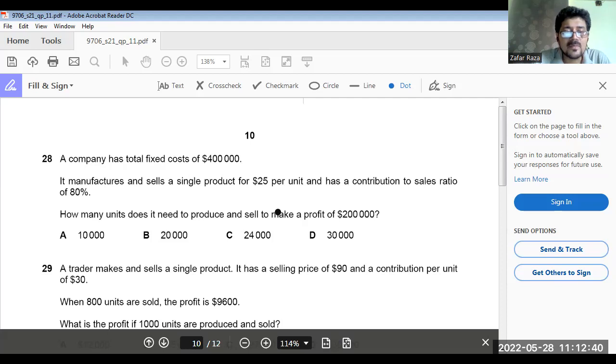Now 25 is the selling price. Out of $25, 80% is contribution. So contribution is $20. 80% contribution means $25 multiplied by 80% means contribution is 20. Now 400,000 is fixed cost plus 200,000 is the profit, divided by $20. The answer is D option. That is 30,000 units it needs to produce and sell.